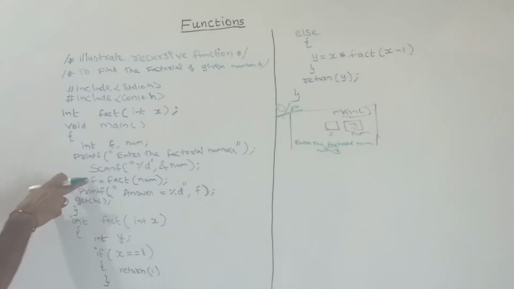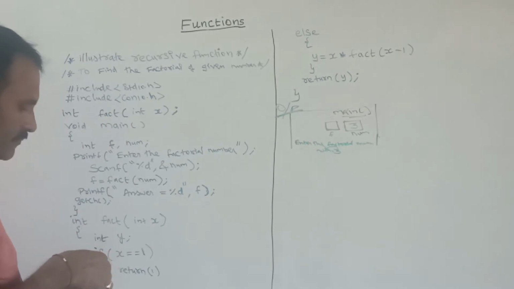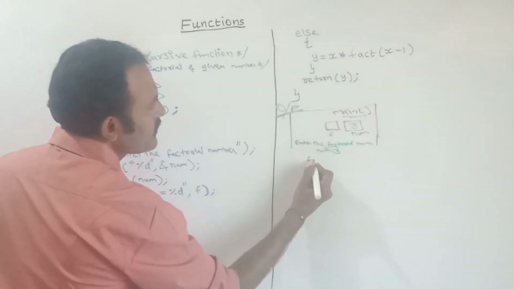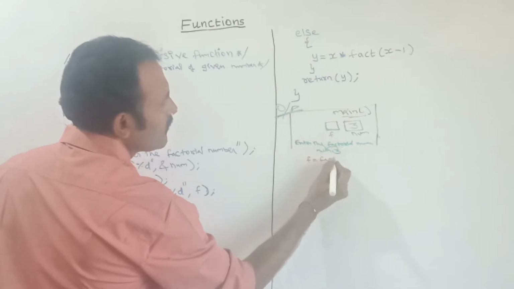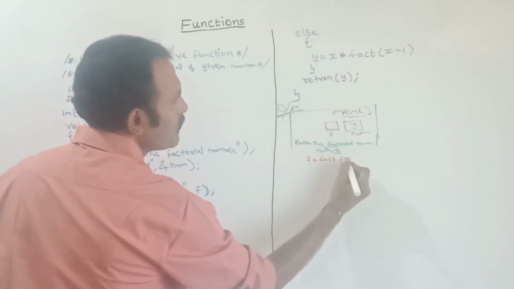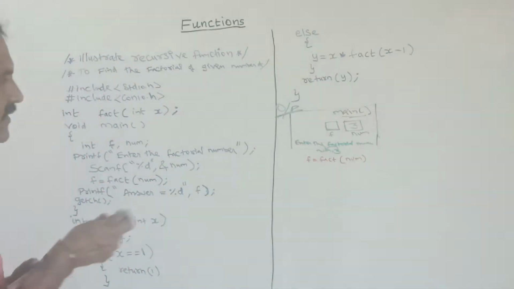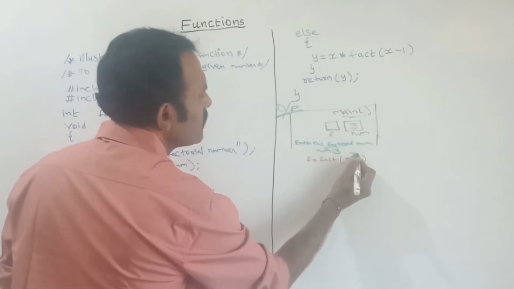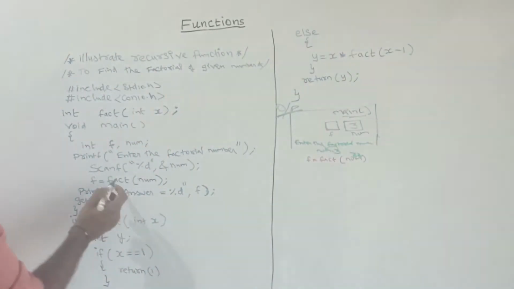Next here f is equal to, this is the function call. Here f is equal to fact of, here inside num. Here num means inside the variable num, what is the value? 3. Here we are passing the value 3. This is the function call.